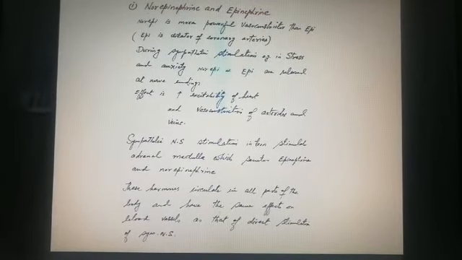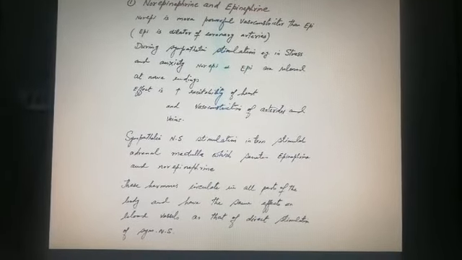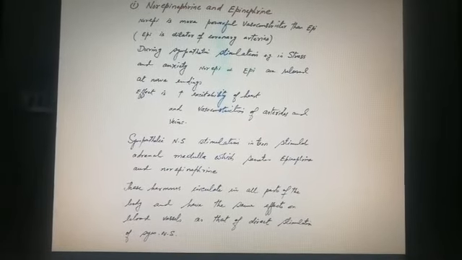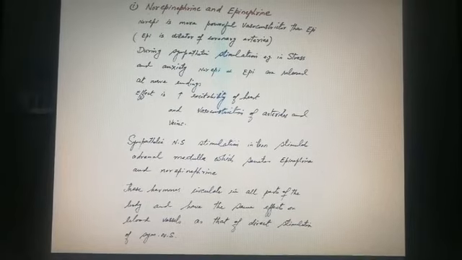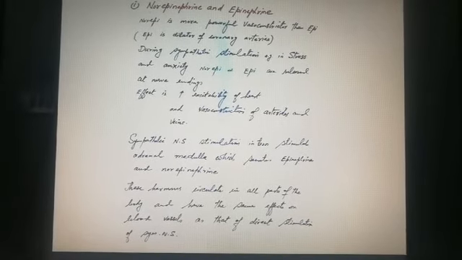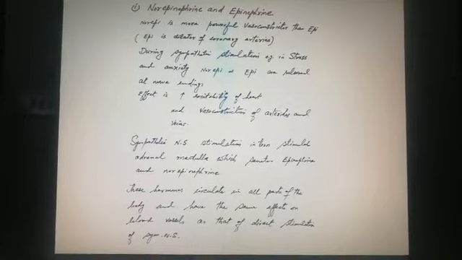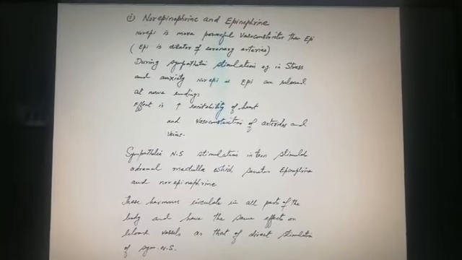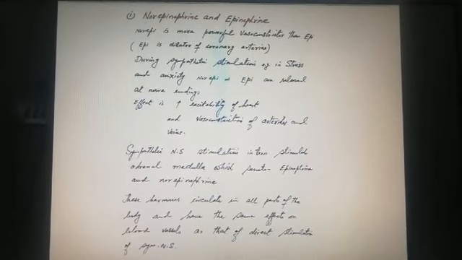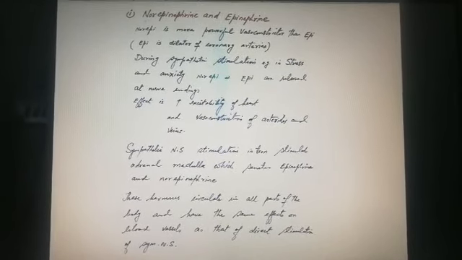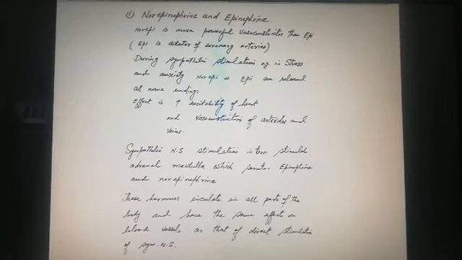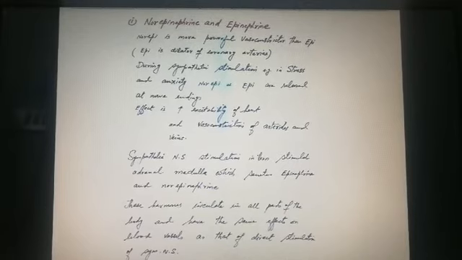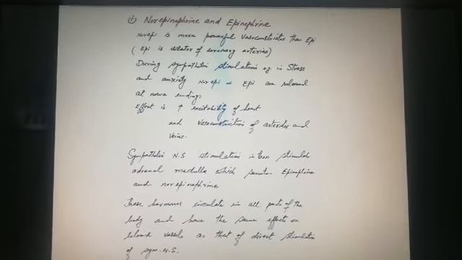Sympathetic nervous system stimulation in turn stimulates the adrenal medulla, which secretes epinephrine and norepinephrine. So the sympathetic nervous system directly secretes epinephrine and norepinephrine, and it also acts on the medulla of the adrenal gland to secrete them. So there are two pathways for the release of these neurotransmitters.